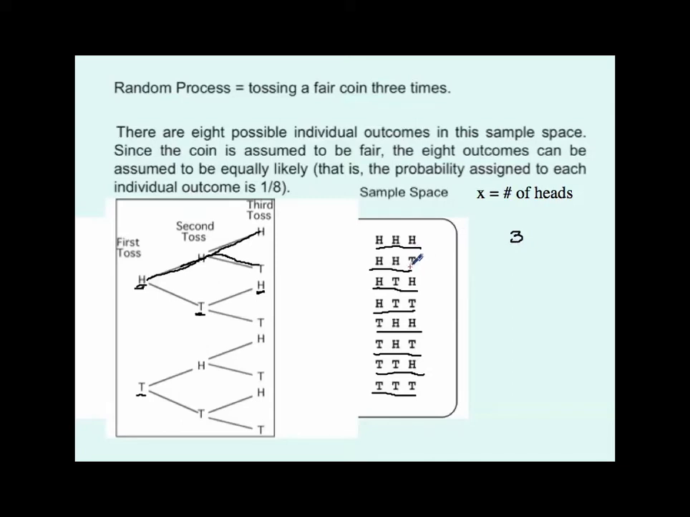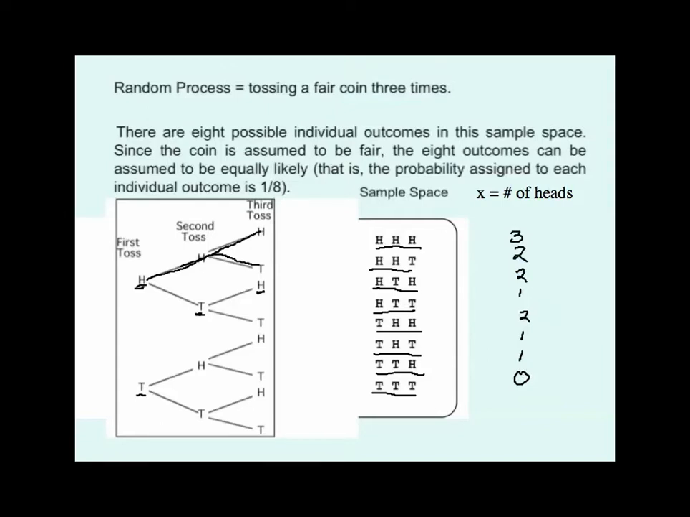The value of the random variable would assign to this would be a 2, because there are 2 heads. Here it would assign a 2 again. Here it would assign a 1. Here it would assign a 2. Here it would assign a 1, and then it would assign a 0. Okay? So if we take a look at what we've got here, we see that the possible values that the random variable can take on are 0, 1, 2, and 3.